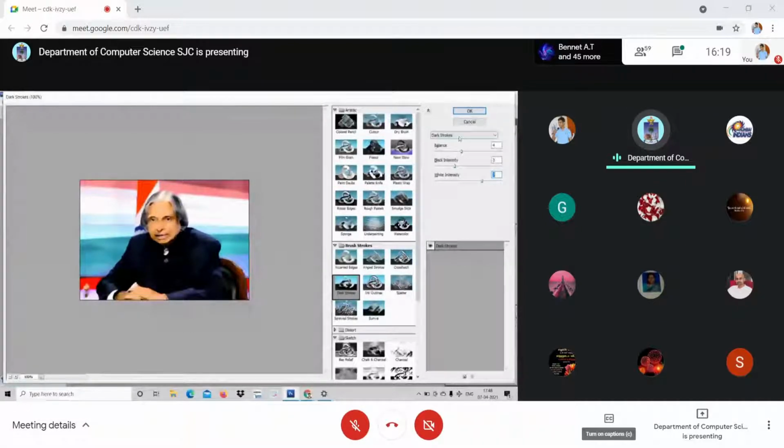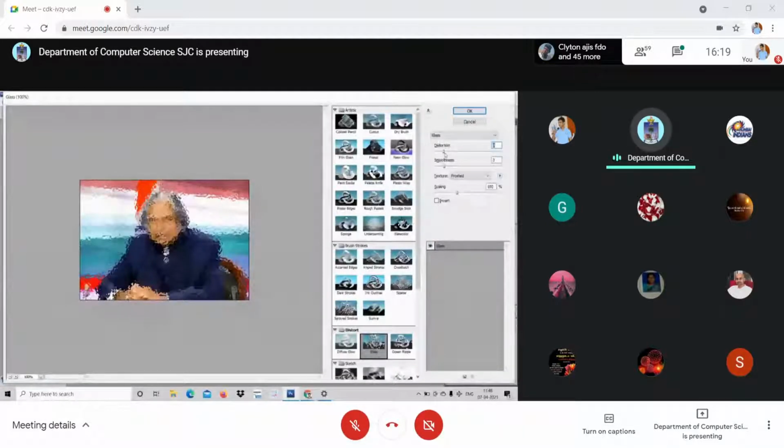For example, look at here, glassy look, as if you see it from a glass. Am I clear? See smoothness. When you increase the smoothness, it will be very clear. And scaling: increase or decrease the scaling and you'll get the difference, as if you peep through the picture through a glassy window or maybe through a glass.